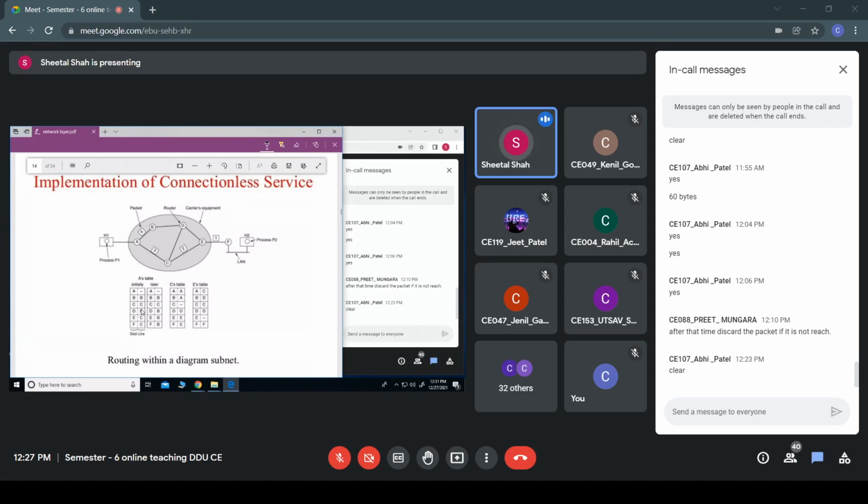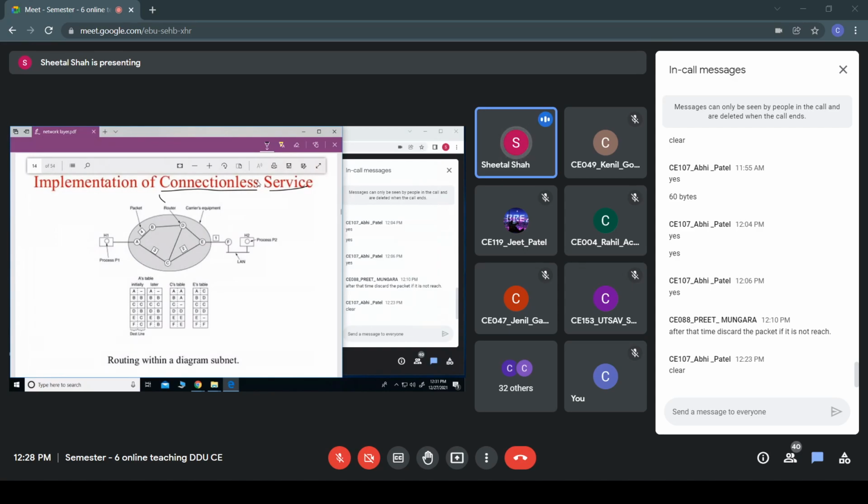We have already studied the connectionless and the connection oriented service. In our example, this particular case is showing connectionless service. What do you mean by connection oriented and connectionless service?